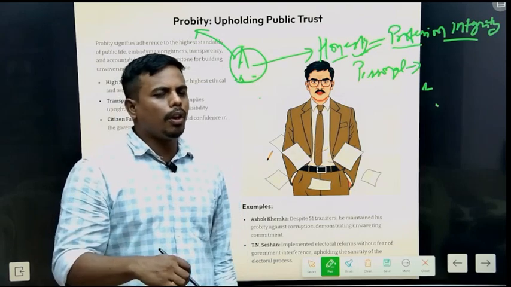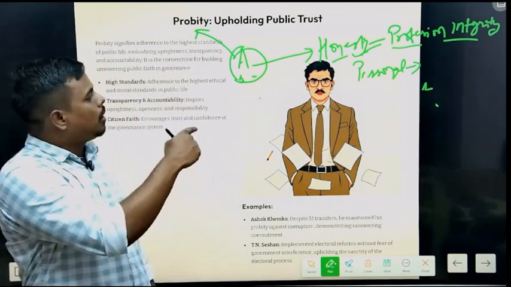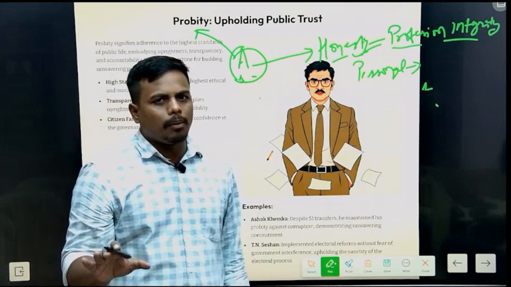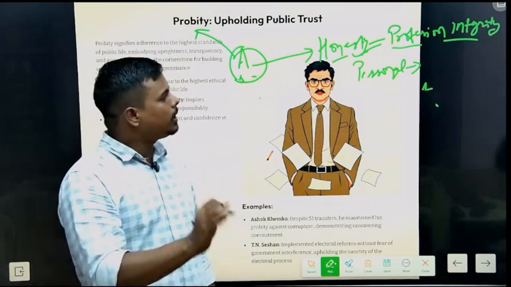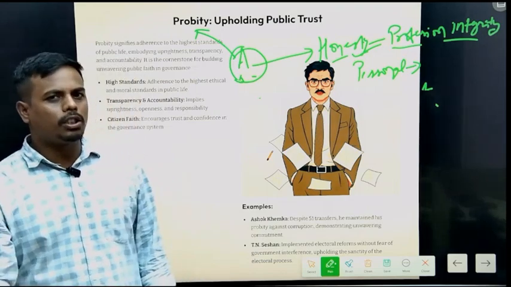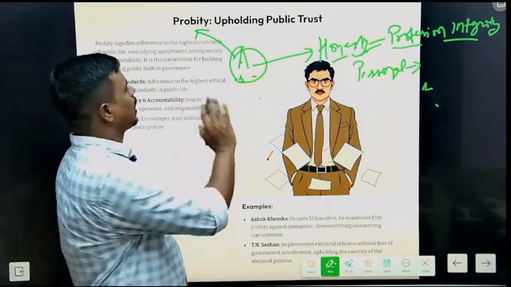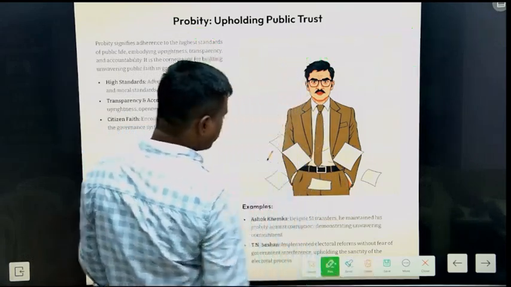We will not look into his personal life. However he is dishonest in personal life, but in professional life he is following all those values of honesty and integrity. Then he will be called a man of probity.